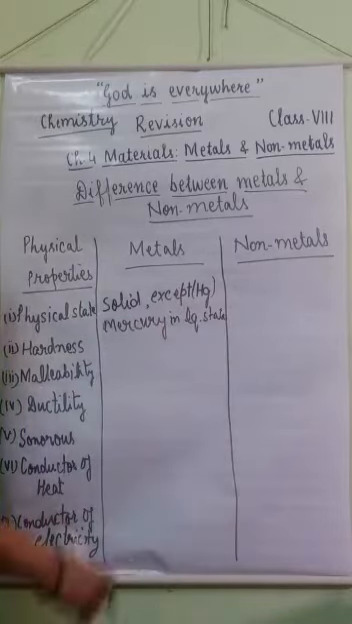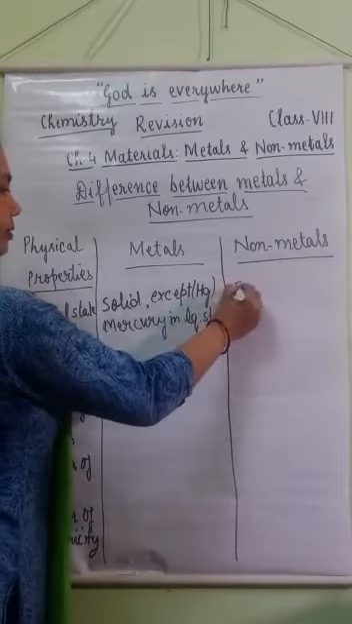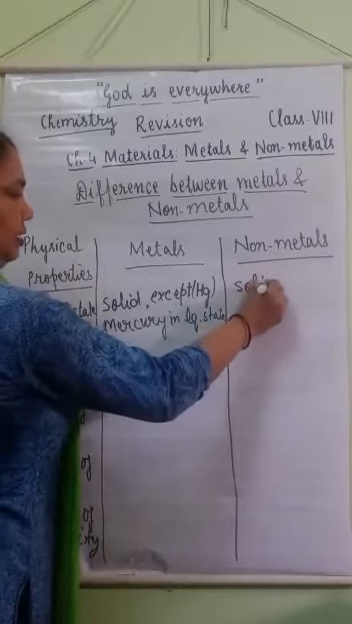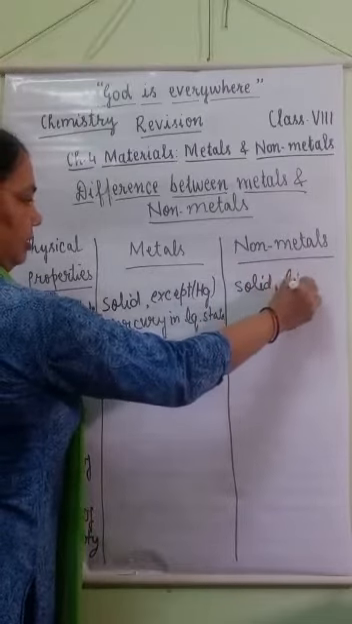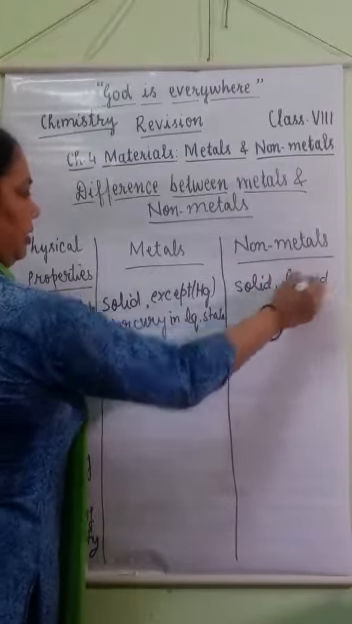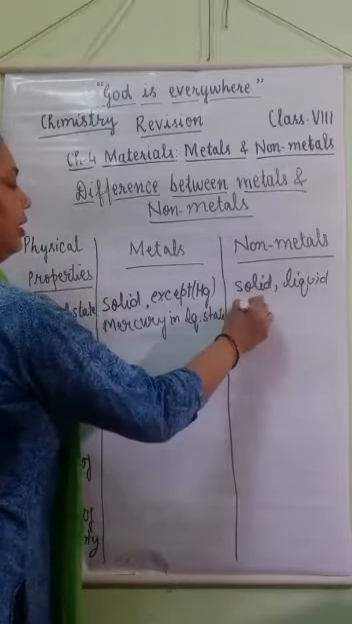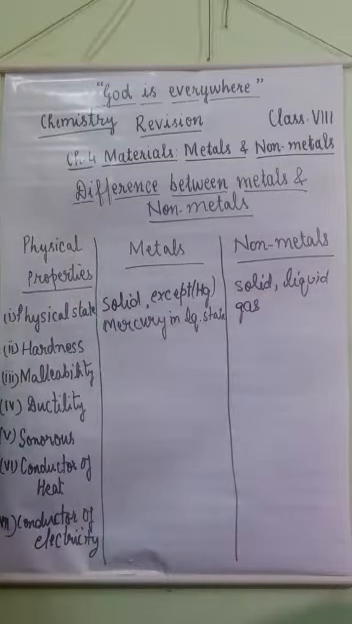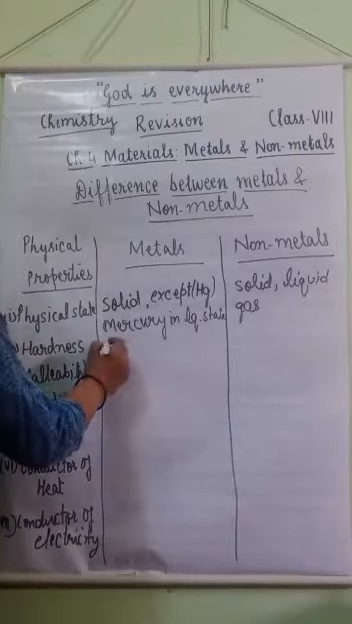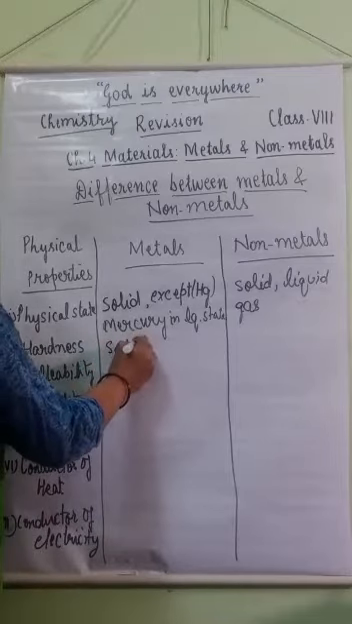While non-metals may be in all forms, solid, liquid and gases. Second is hardness. Most of the metals are hard except sodium and potassium.